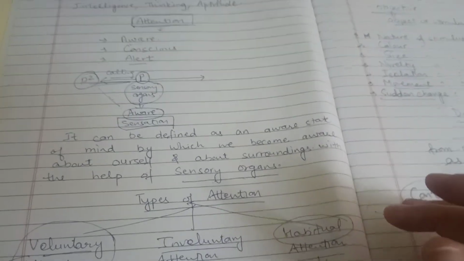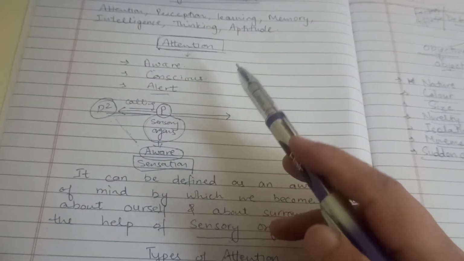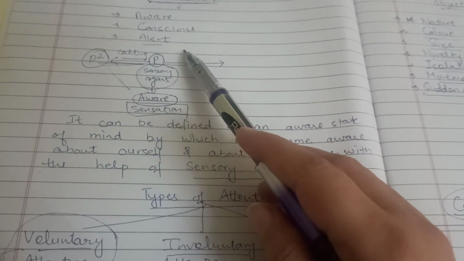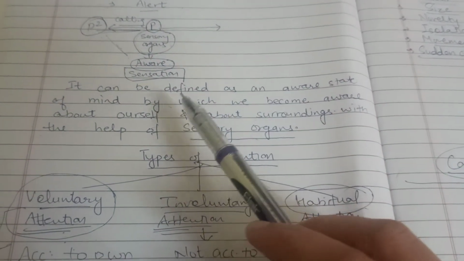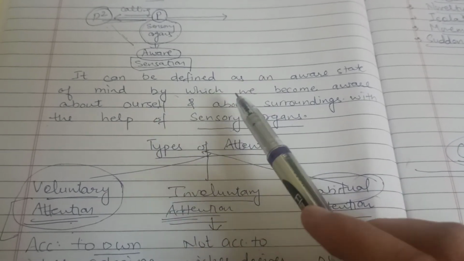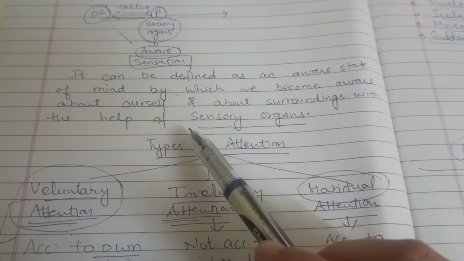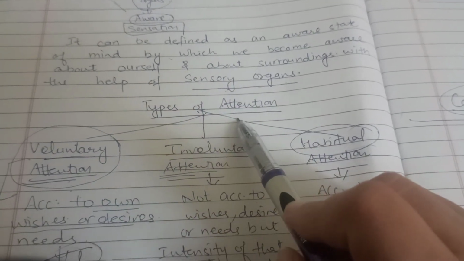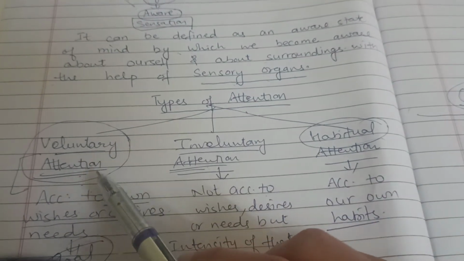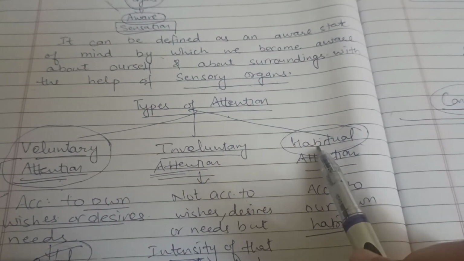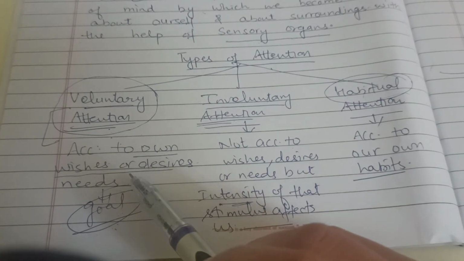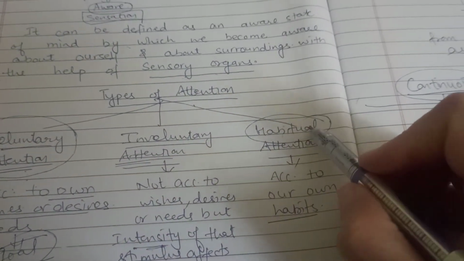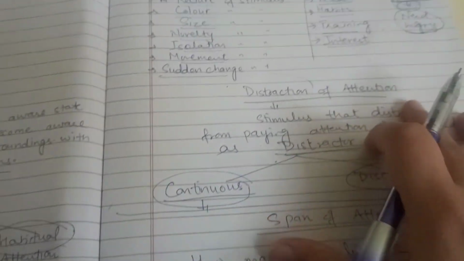Let me just give a brief summary of this topic. First of all, we discussed attention, that is called the conscious aware state of the mind. Then we defined it as the aware state of the mind with which we become aware about ourselves as well as about the surroundings with the help of sensory organs. Then attention is of three types: voluntary attention, involuntary attention and habitual attention. Voluntary attention means according to the wishes. Involuntary attention means not according to the wishes. Habitual means according to the habits.